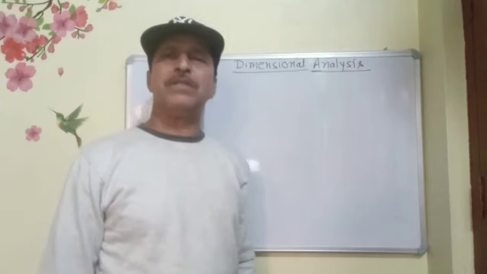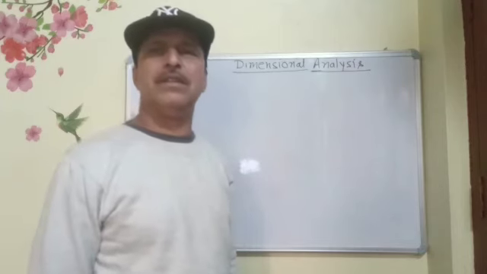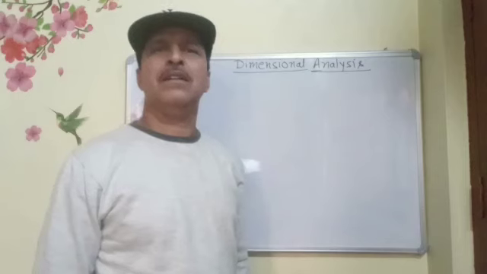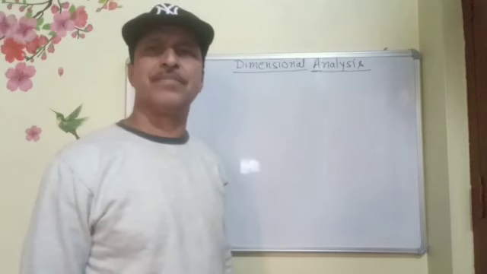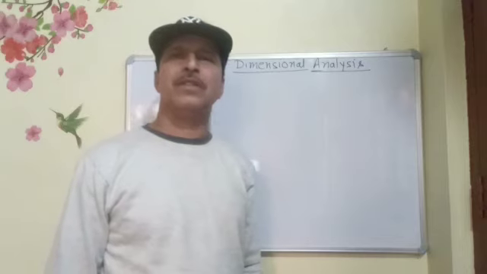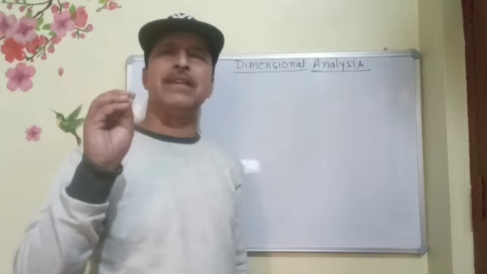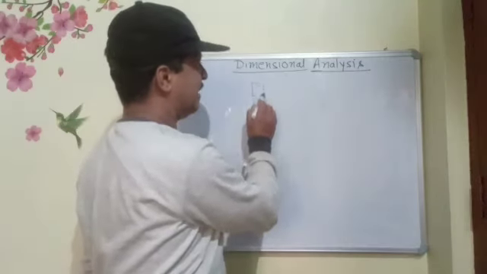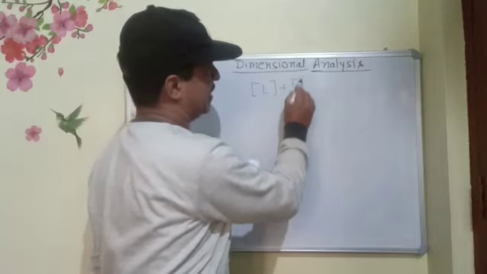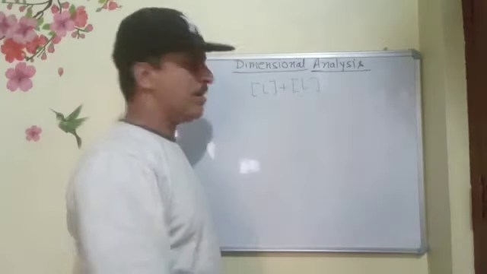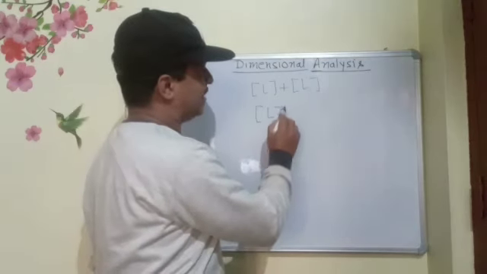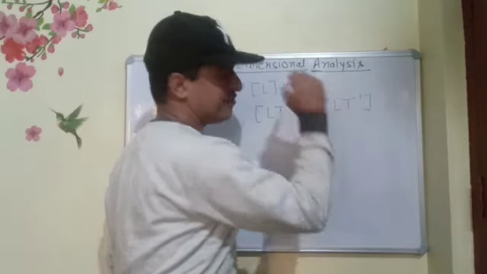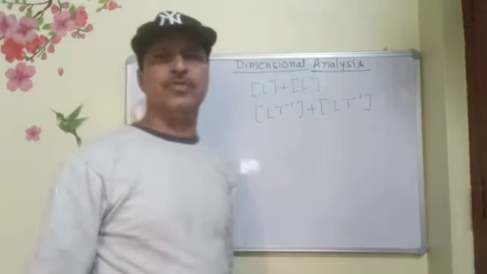Number one, we must remember that all the numbers, positive, negative, real, imaginary, are dimensionless. Number two, only similar dimensions can be added or subtracted. That is, I can add the dimensions of length with length, L and L, or I can add LT^-1 with LT^-1, and so on and so forth.